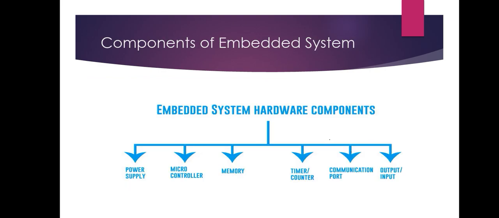And then here are some of the basic components of embedded systems, like power supply, microcontroller, memory. In memory there are ROM, RAM, and then EEPROM. And then timer or counter, and then communication port, like a serial communication port. Under the serial communication port there is a UART protocol. And then input or output.